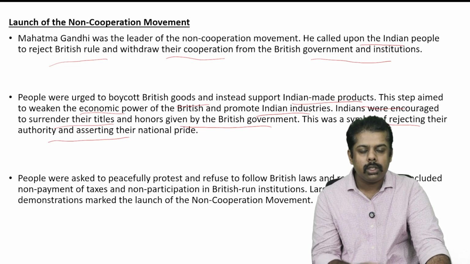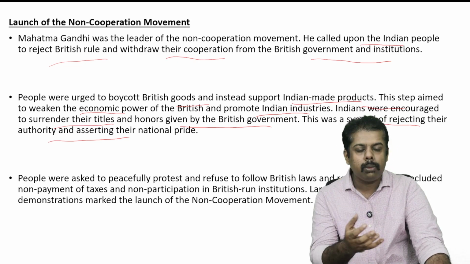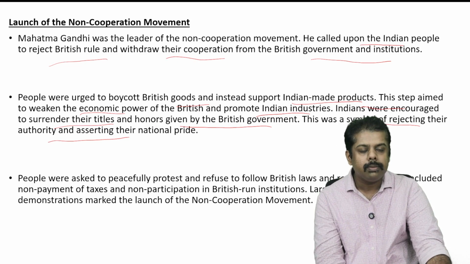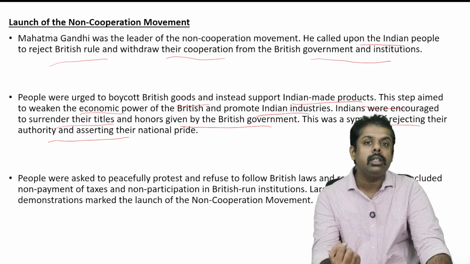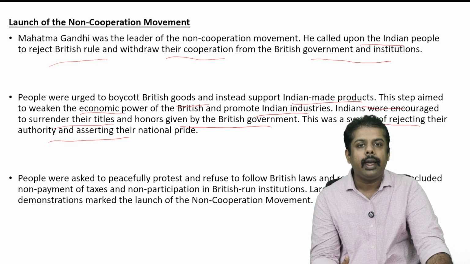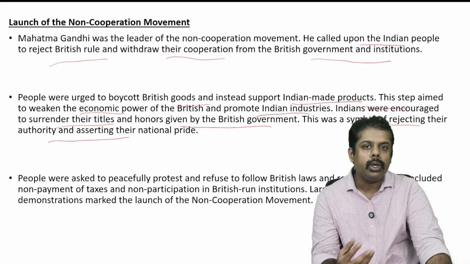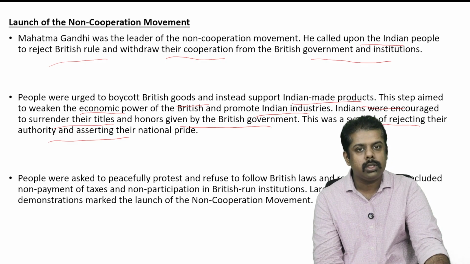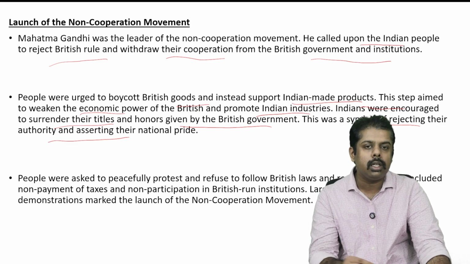It was a symbol of rejecting the appreciation of the British and showing their national pride as well. That was the aim behind surrendering the titles.